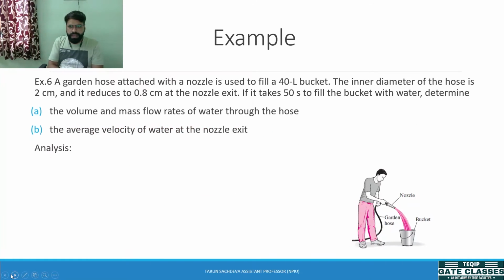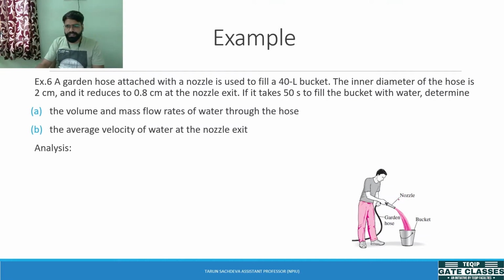Clear? Next, we can do an example based on the concept that we have learned till now. A garden hose attached with a nozzle is used to fill a 40-liter bucket. The inner diameter of the hose is 2 centimeter and it reduces to 0.8 centimeter at the nozzle exit. If it takes 50 seconds to fill the bucket with water, determine A, the volume and mass flow rate of water through the hose, and B, the average velocity of water at the nozzle exit.